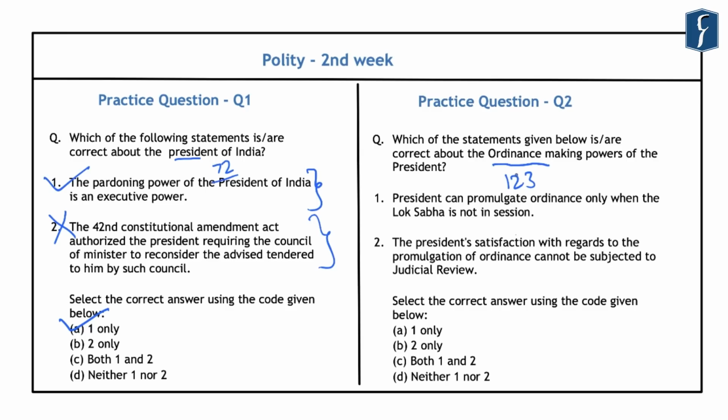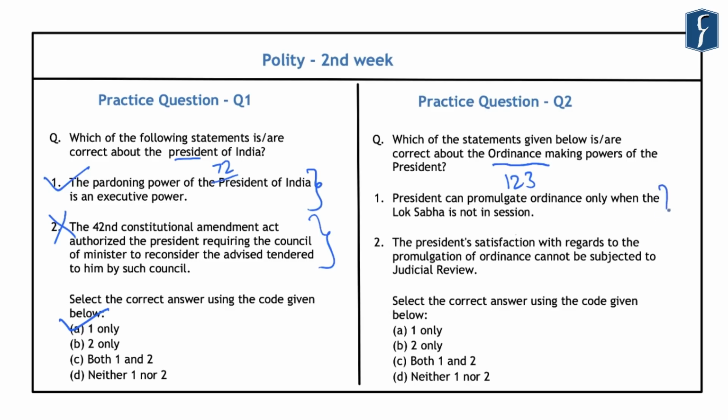Now, all such ordinances can be promulgated only when both the houses of the Parliament are not in session or when either of the two houses of the Parliament is not in session. So, this means that an ordinance can also be issued when only one house is in session, because a law can be passed by both the houses and not by one house alone.